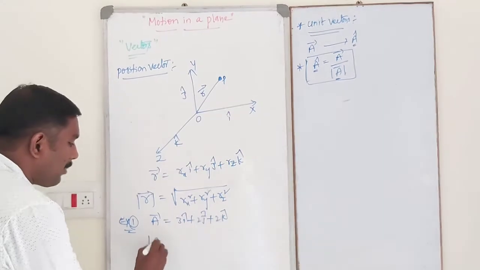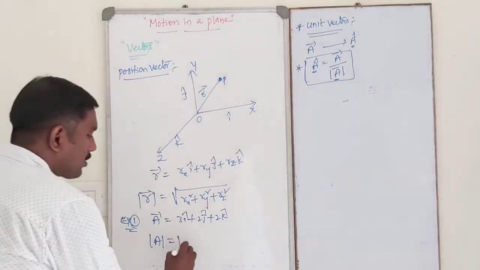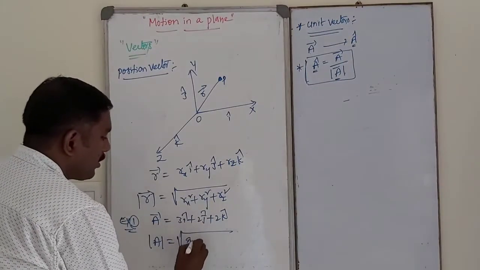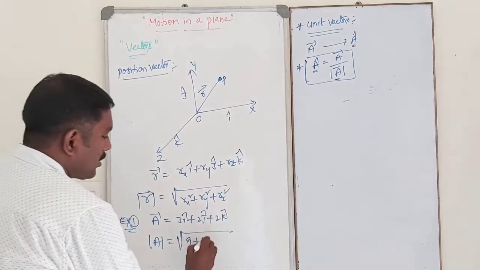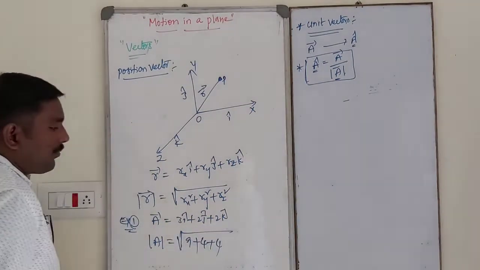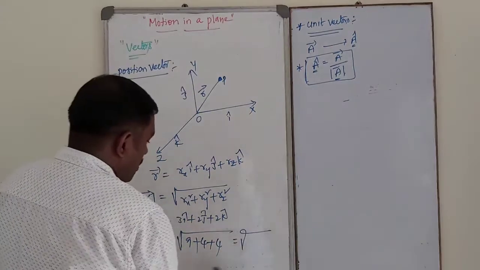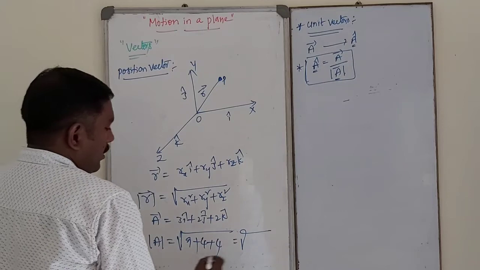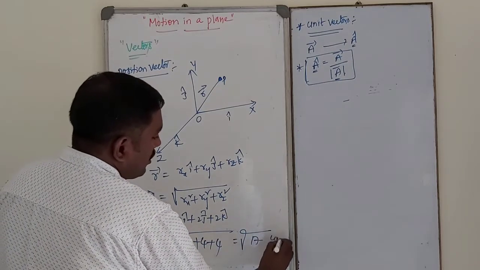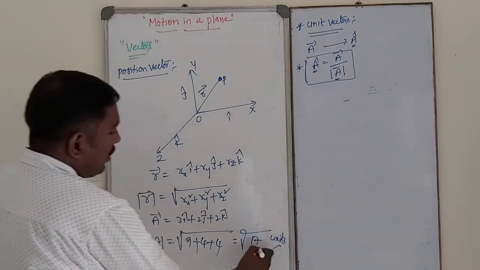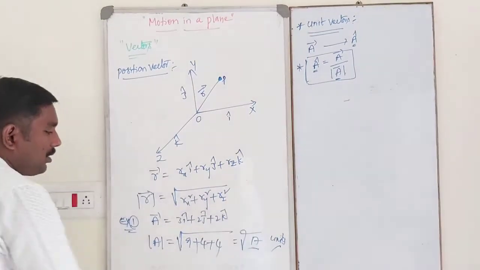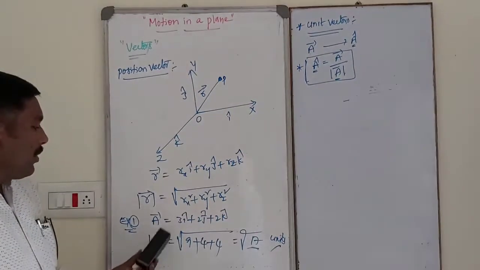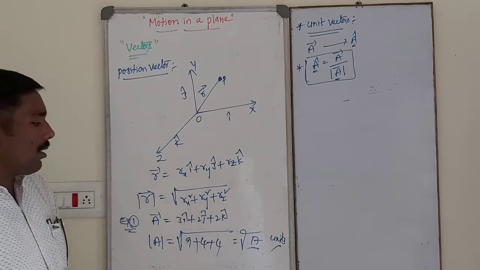The magnitude of a bar is the square root of 3 square, which is 9, plus 2 square, which is 4, plus 2 square, which is 4. So 8 plus 9 is 17 units. So this is the magnitude of the position vector a bar.